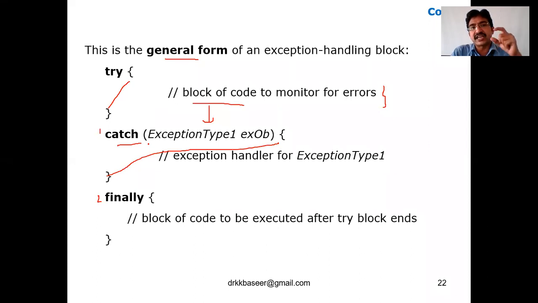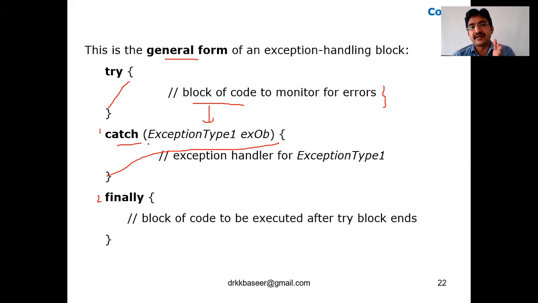For each exception, we write a block. For example, for arithmetic exceptions, we write one catch block. For IO exception, we write one catch block. For SQL exception, one catch block. For null pointer, one catch block. For array index out of bound, one catch block. Whichever exception belongs to that particular catch block, that catch block will catch the exception thrown by try.